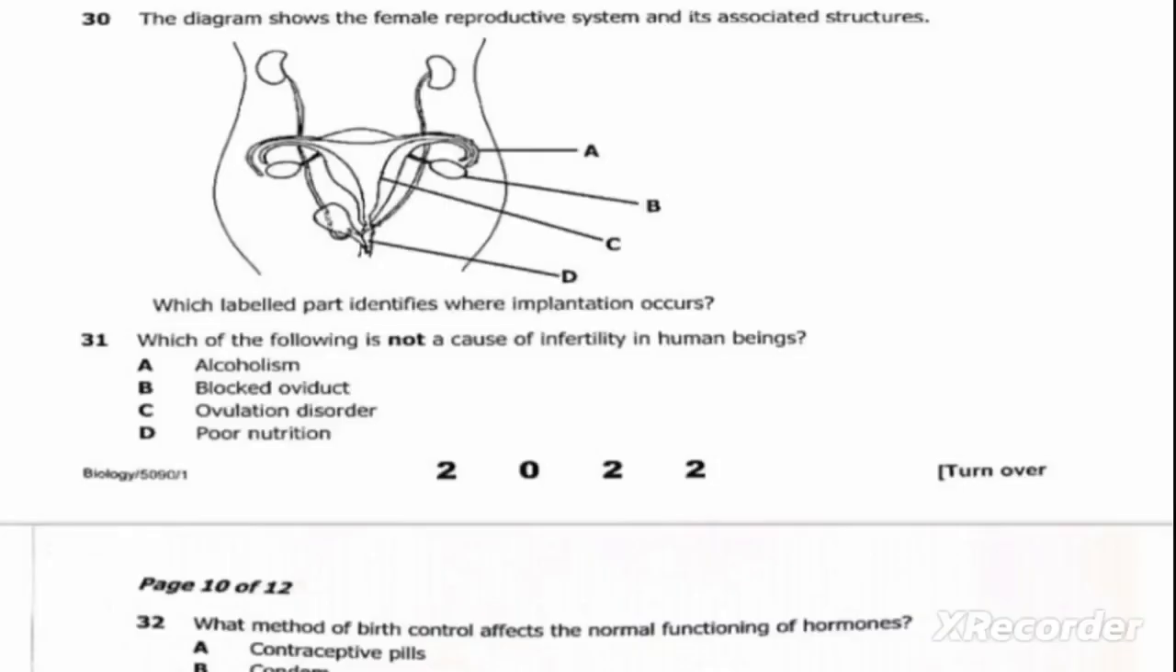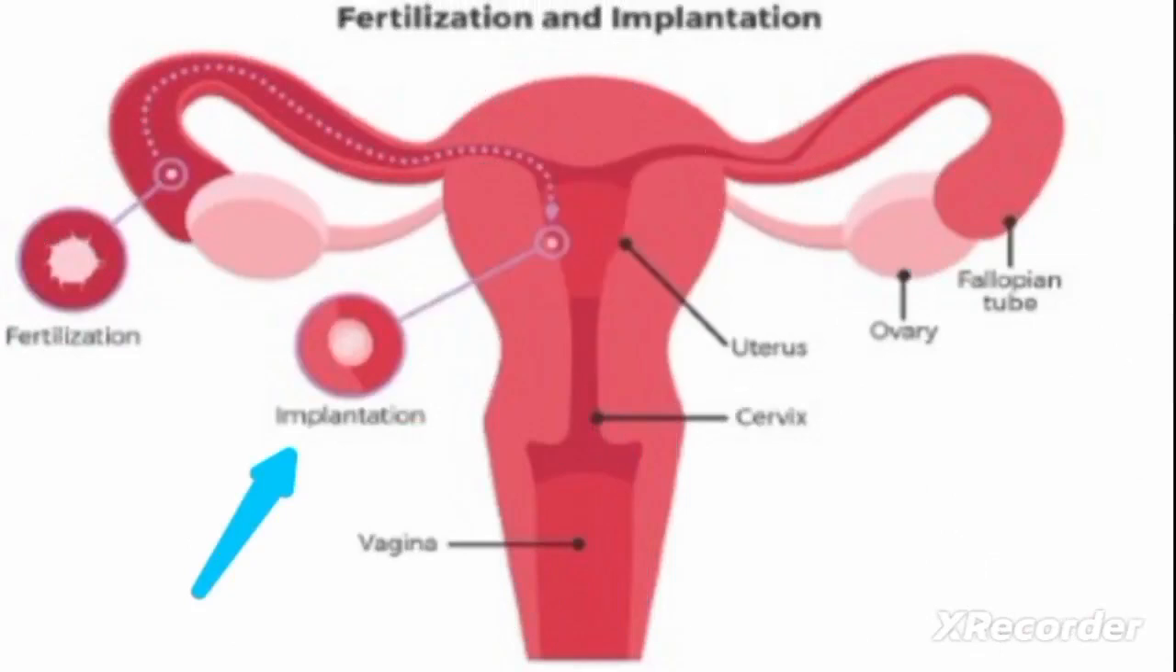We move on to the next question, which is question 30. Question 30, the question reads, the diagram shows the female reproductive system and its associated structures. Which labeled part identifies where implantation occurs? So implantation occurs in the uterus. Fertilization occurs in the fallopian tube or oviduct. So implantation occurs in the uterus or the womb.